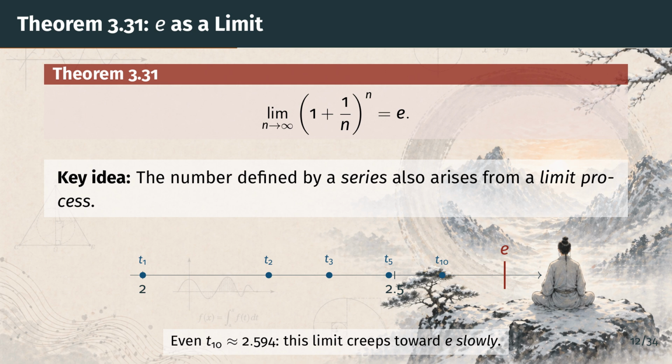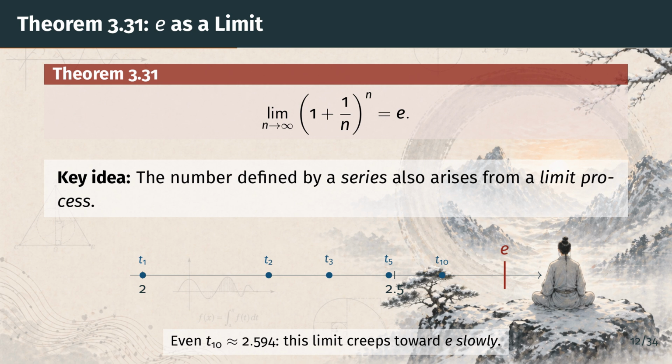The blue dots are the values t sub 1, t sub 2, t sub 3, t sub 5, and t sub 10, and they climb steadily from left to right toward the dark red mark at E. Notice how slowly they climb. Even t sub 10 has only reached about 2.59, while E is about 2.72.